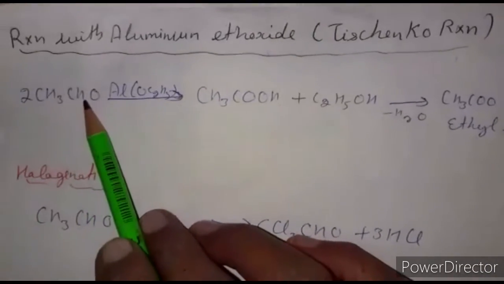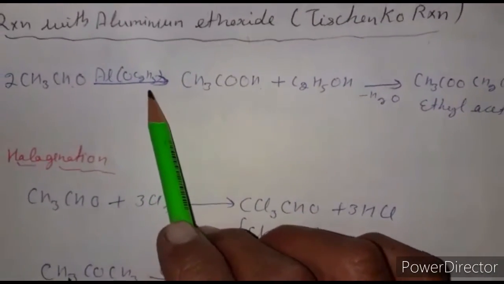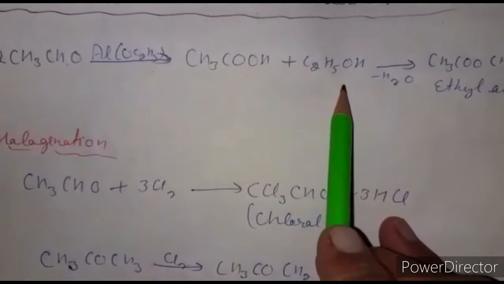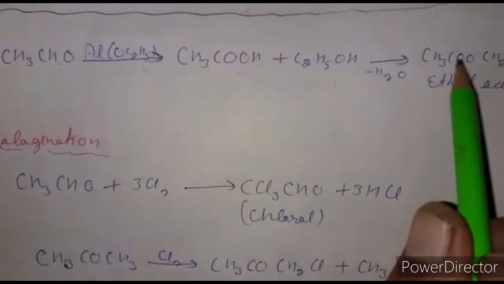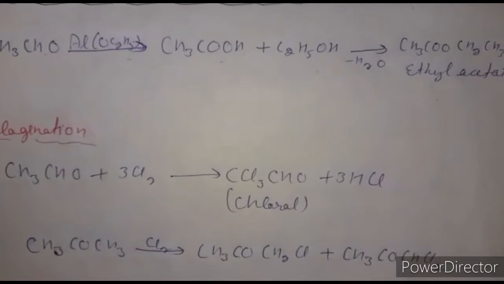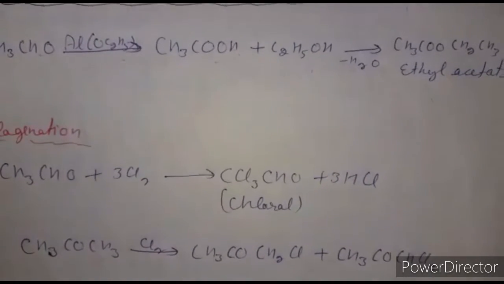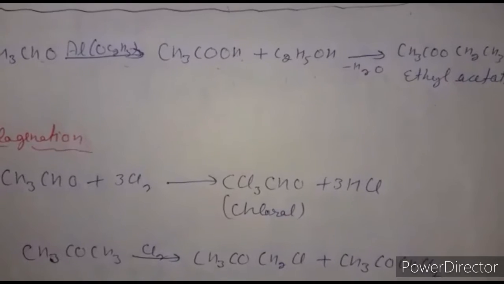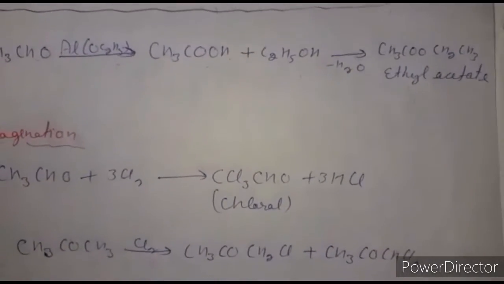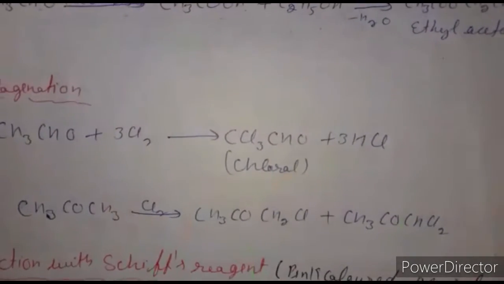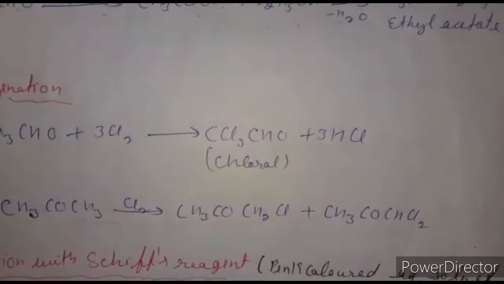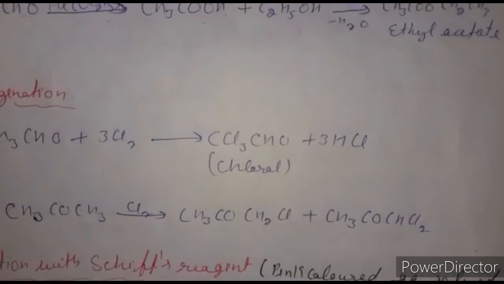When we react two molecules of acetaldehyde in the presence of aluminium ethoxide, it first gives acetic acid and ethanol, which further react with each other to form an ester, a sweet smelling substance. This reaction is known as the Tischenko reaction. This also proceeds with allyl aldehyde to form allyl acrylate.